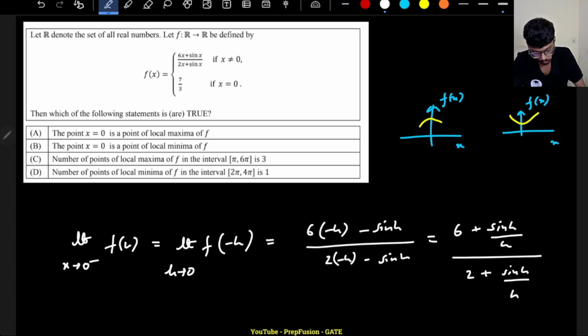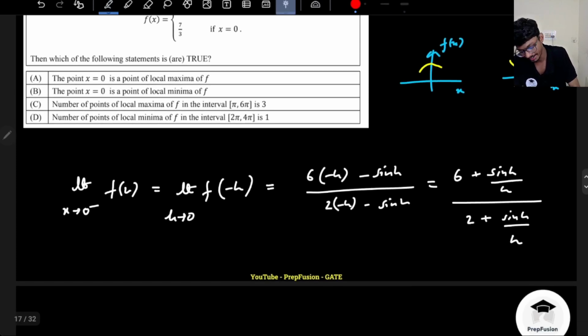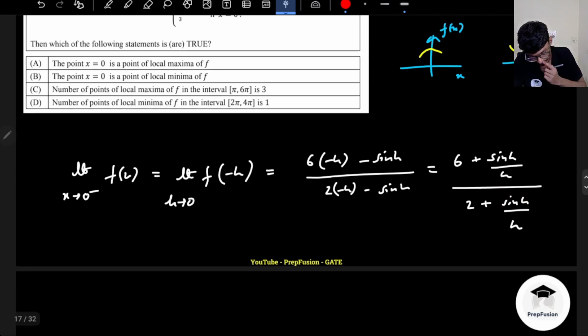Now your h is tending to 0. If h is tending to 0, what do you know? You know sin h by h tends to 1, right? Does it exactly tend to 1? If it is just by itself, we say it tends to 1. But if it is not directly by itself, what will it tend to?